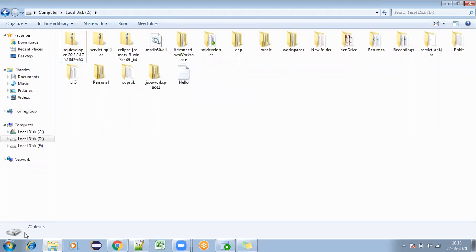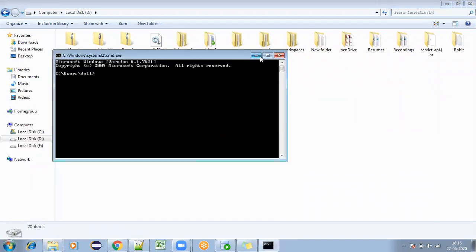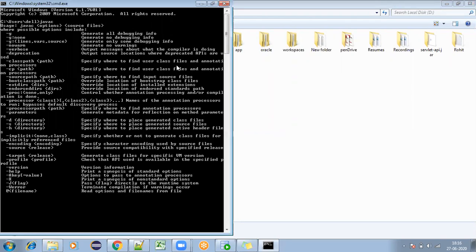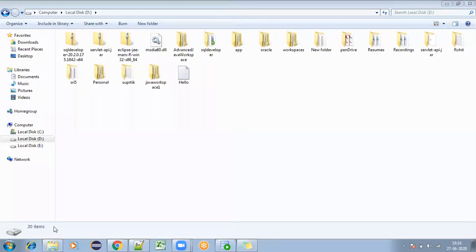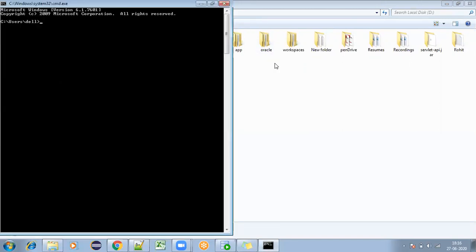So now what I need to do is go to the command prompt first. So cmd. In the command prompt, you need to enter javac, to check whether Java is available in your system or not. If it is giving output like this, then in your system Java is available. Then again go to the command prompt and here you need to go to the D drive. So D colon, enter. That means it will be going to the D drive here. Inside the D drive, you created the .java file.